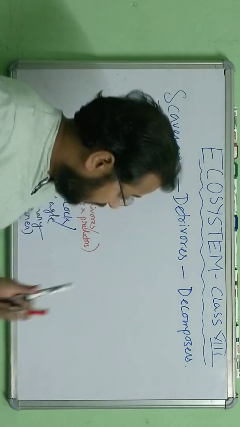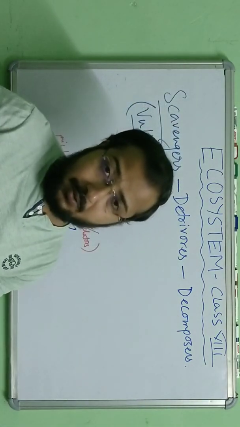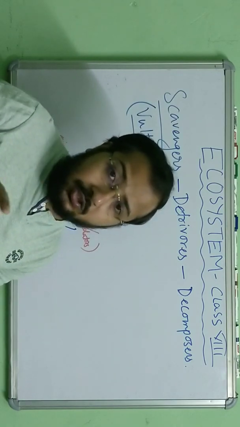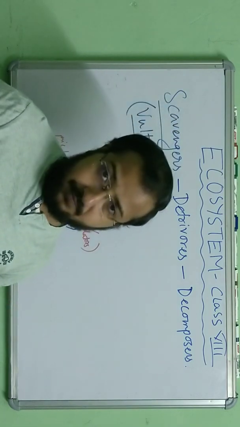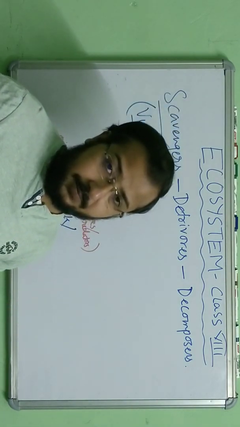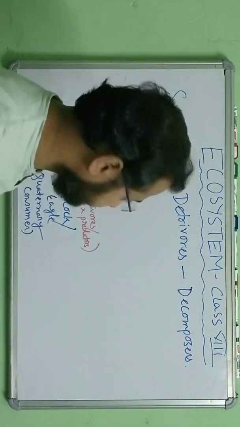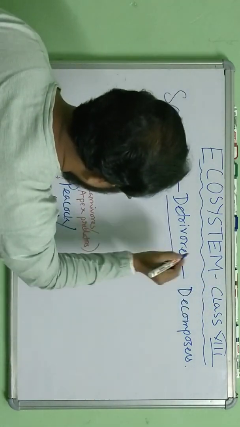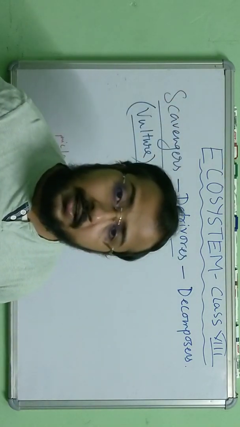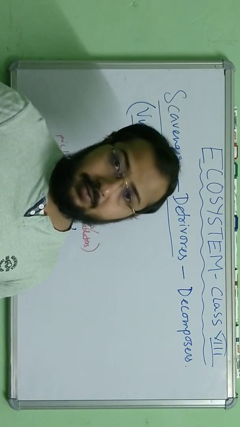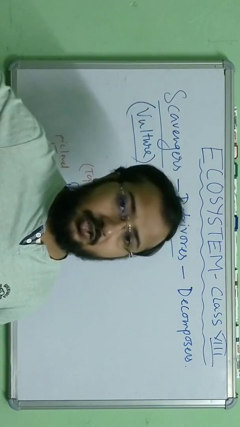Now these other groups are the organisms who depend on the remains left by the scavengers: detritivores and decomposers. Detritivores feed on the decaying organic matter of plants and animals that is left behind by the scavengers.